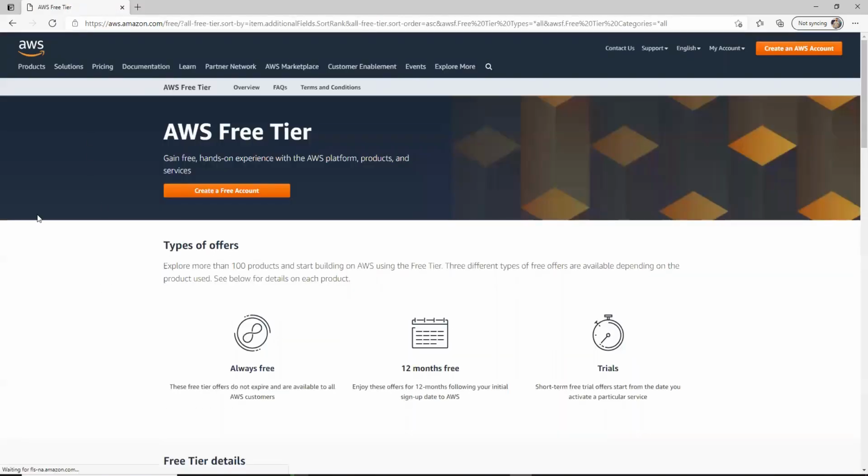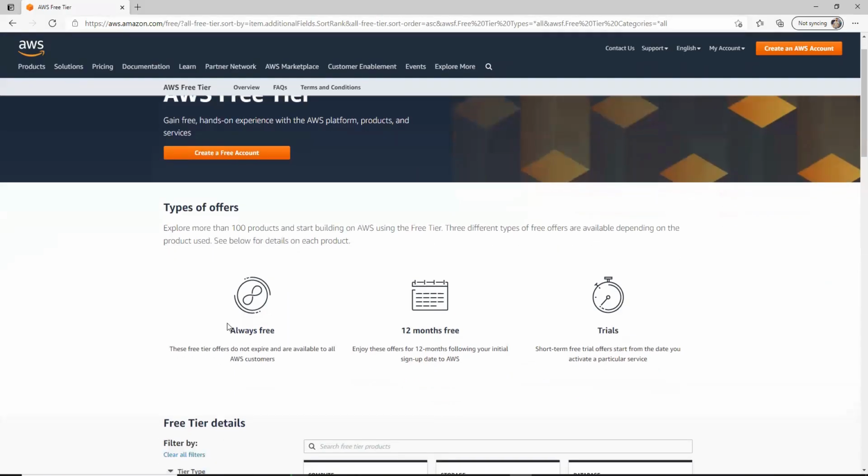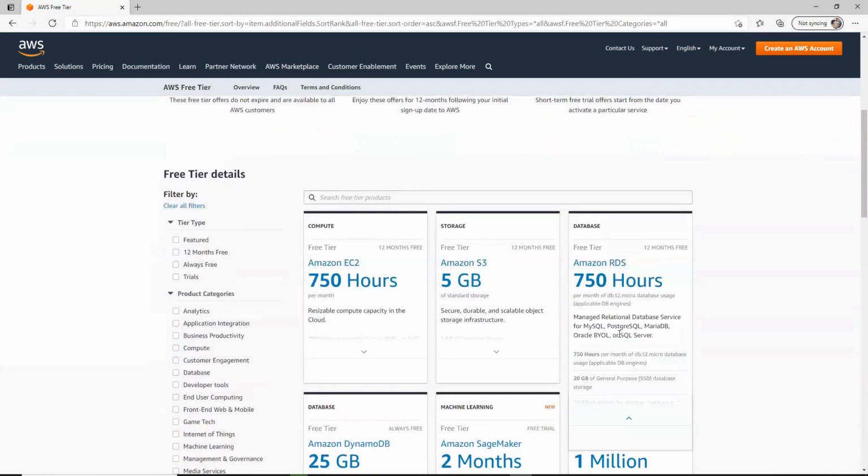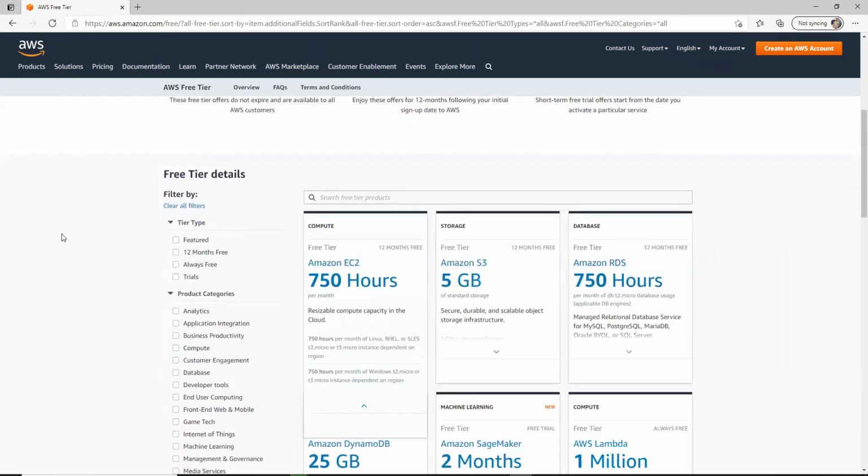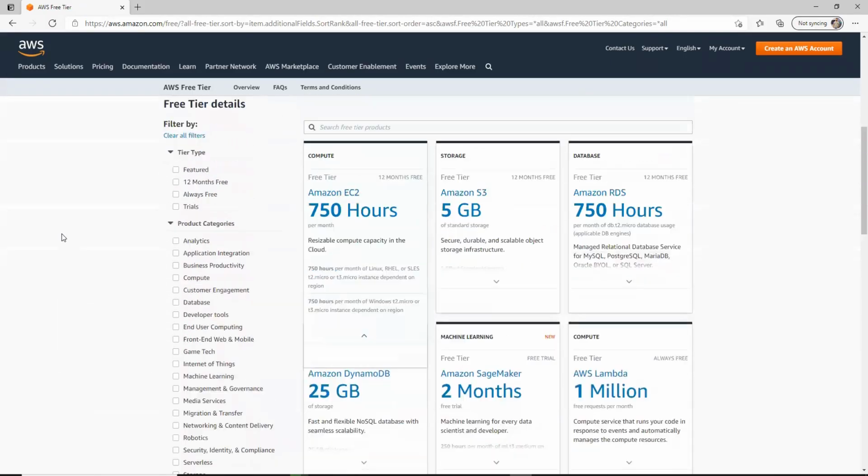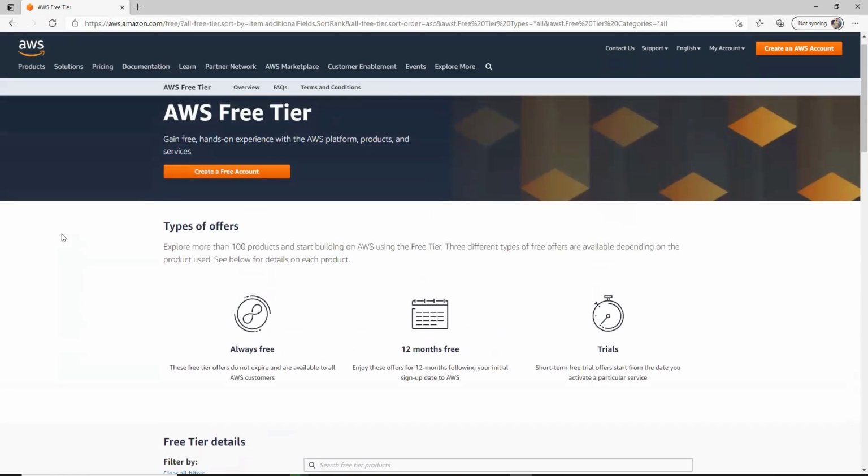In this portal, it shows what offers they are providing: always free, 12 months free, and trial basis. At the same time, in the free trial, it shows what services and products are available in AWS. If you want to create your free account, click on this button, create a free account.